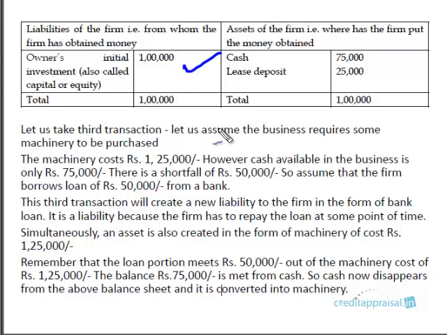We have the liabilities 1 lakh. And the second transaction, cash has come down by 25,000 and deposit has gone up by 25,000. The balance sheet is tallying, right? This is the end of the second transaction. Let us take another transaction.